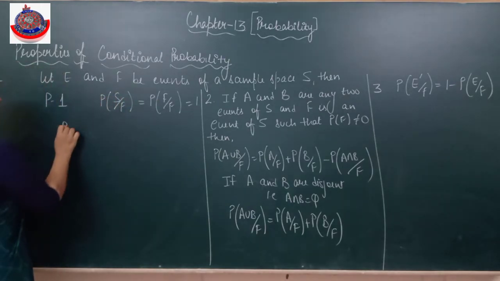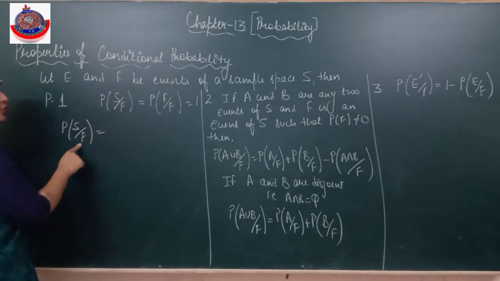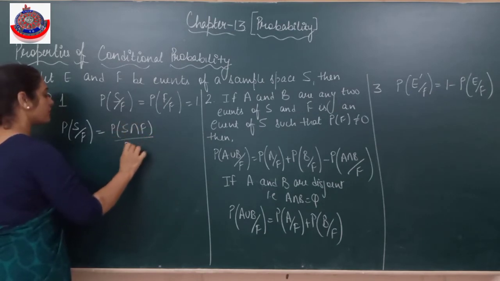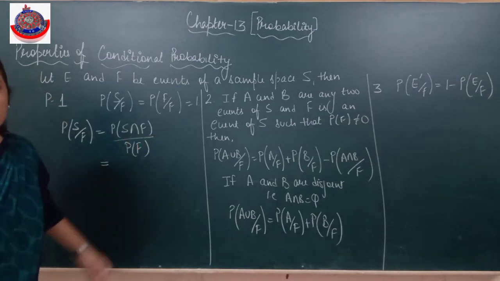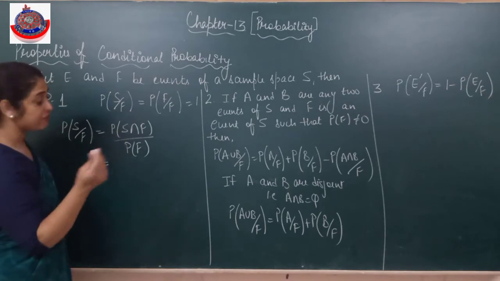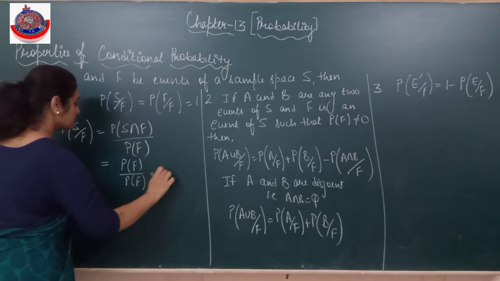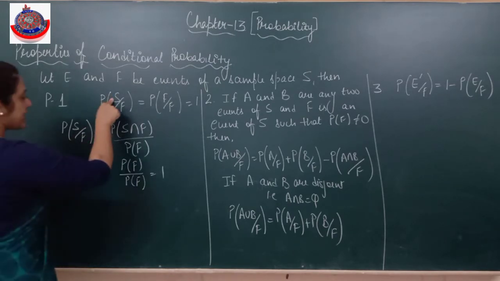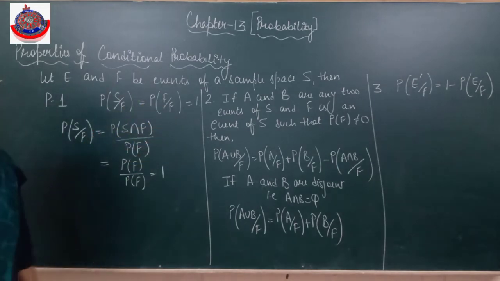Very easy. What is the formula we have done? Probability of S with respect to F, that means F has already occurred, is always the intersection of these two sets upon probability of F. अब S तो सैम्पल स्पेस है, सैम्पल स्पेस और F में कॉमन एलिमेंट्स कौन से होने वाले हैं? F ही होने वाला है. That's going to be 1. Is it clear? The common element would be F. So similarly, S when F has already occurred or F when F has already occurred, the probability is always 1.